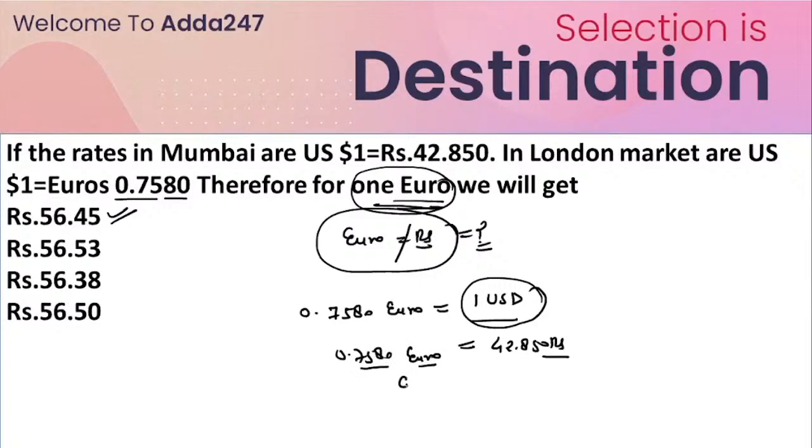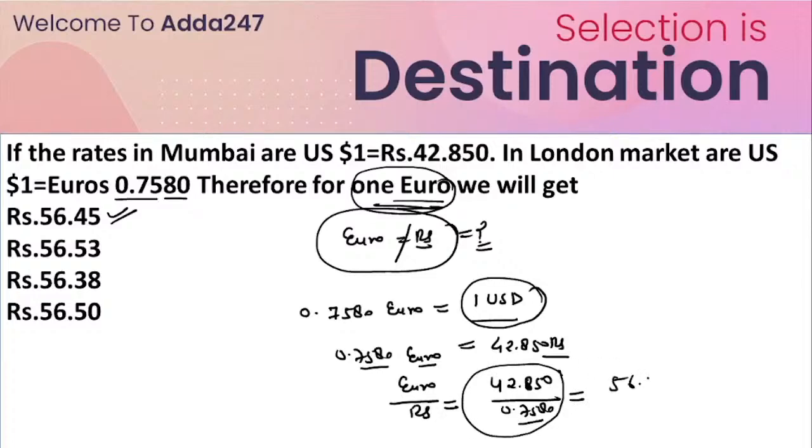Okay. Now you have to just solve this question and you will get the answer. So how can we solve this? That is 42.850 divided by 0.7580, and now you have to calculate and you will get the answer. Just tell me the value of this. So the value would be 56.53. So the answer would be the second. Okay. So this would be your answer.